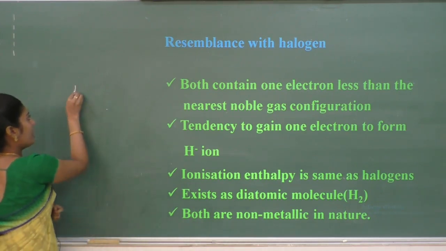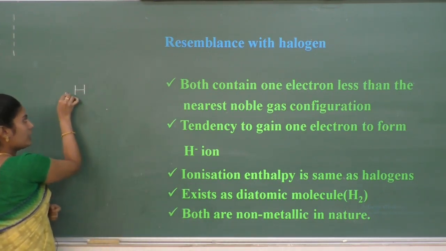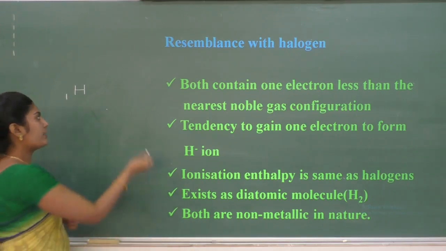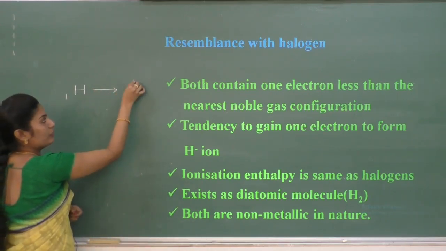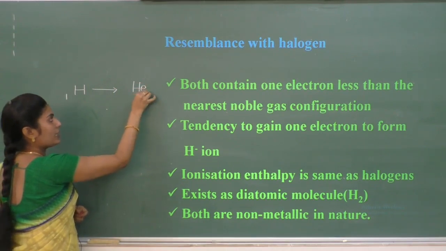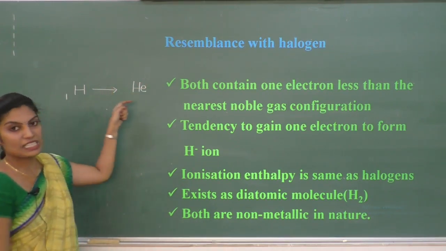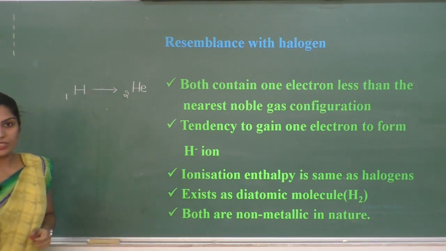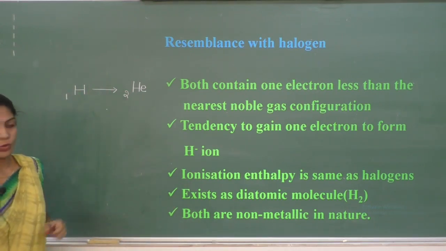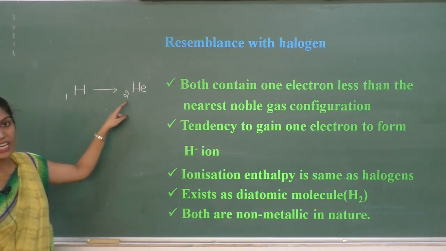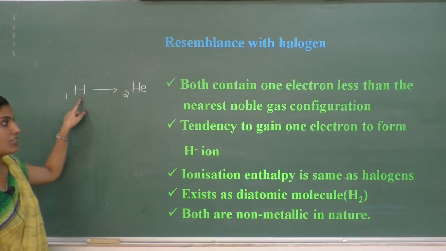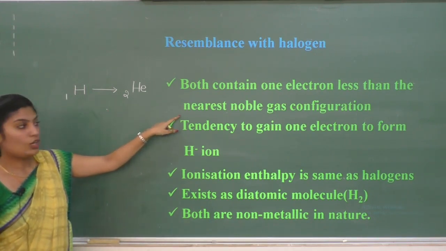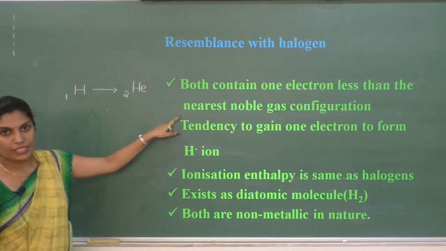If I consider hydrogen with atomic number 1, the nearest noble gas for hydrogen is helium with atomic number 2. It is less by 1 electron. Hydrogen is having 1 electron less than the nearest noble gas configuration.